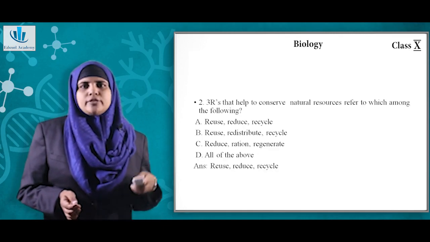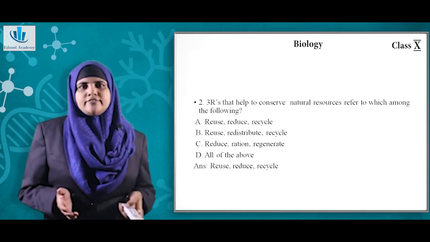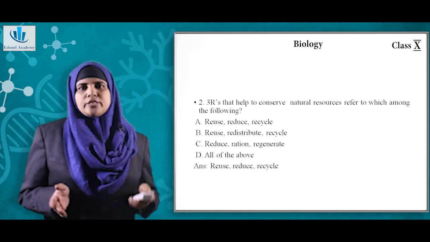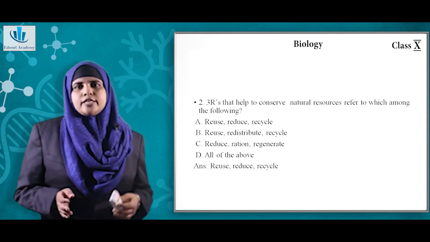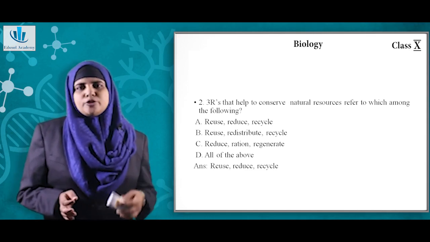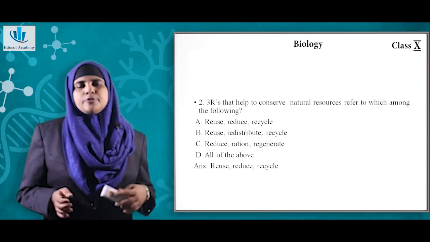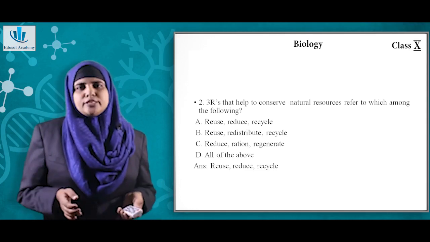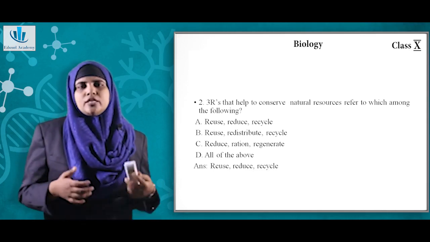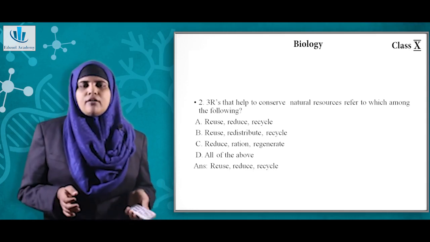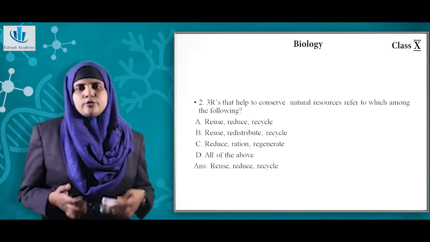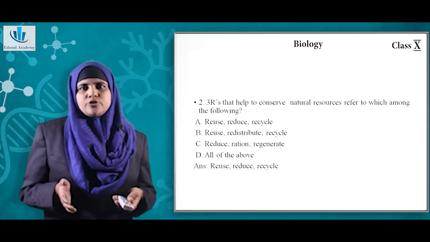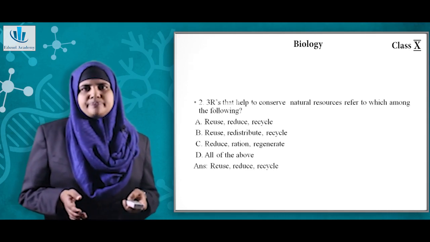Now question number 2, 3 R that help to conserve natural resources refer to which among the following? Option A, reuse, reduce and recycle. Option B, reuse, redistribute, recycle. Option C, reduce, ration, regenerate. Option D, all the above. So here we know the 3R principle is reuse, reduce and recycle. The correct option will be option A.